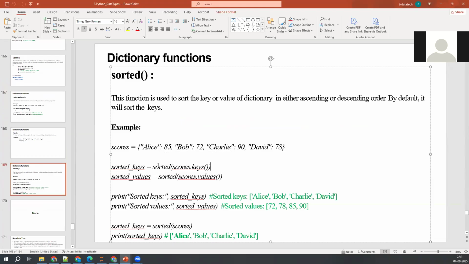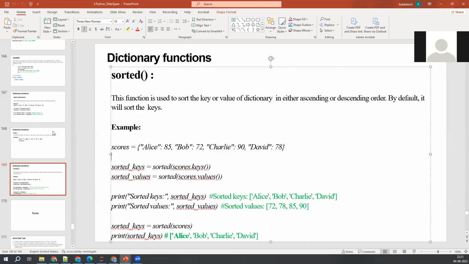If you want to sort them and store it in a different object, you can store it. Sorted is a function, guys. This function takes the elements as an input and it will try to sort them in a particular order. If you want to sort them in reverse order, just take reverse equal to true. By default, it takes reverse equal to false.